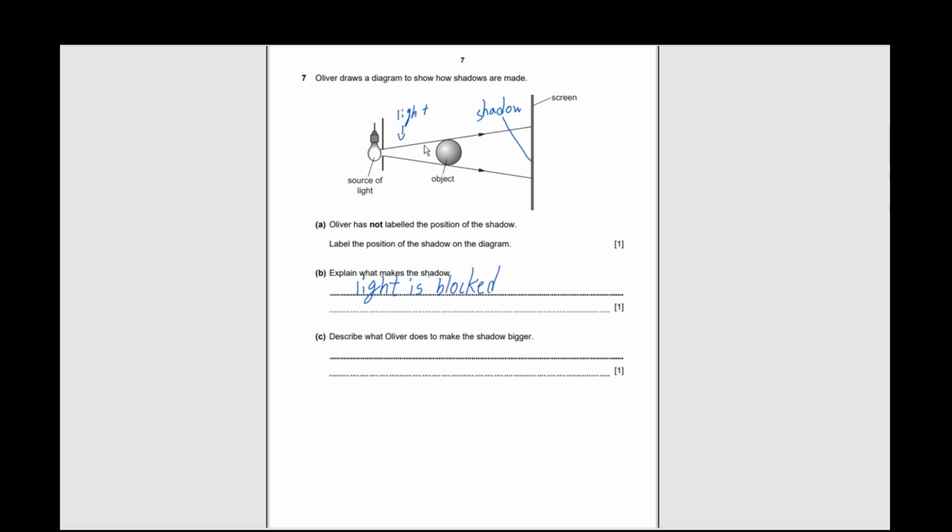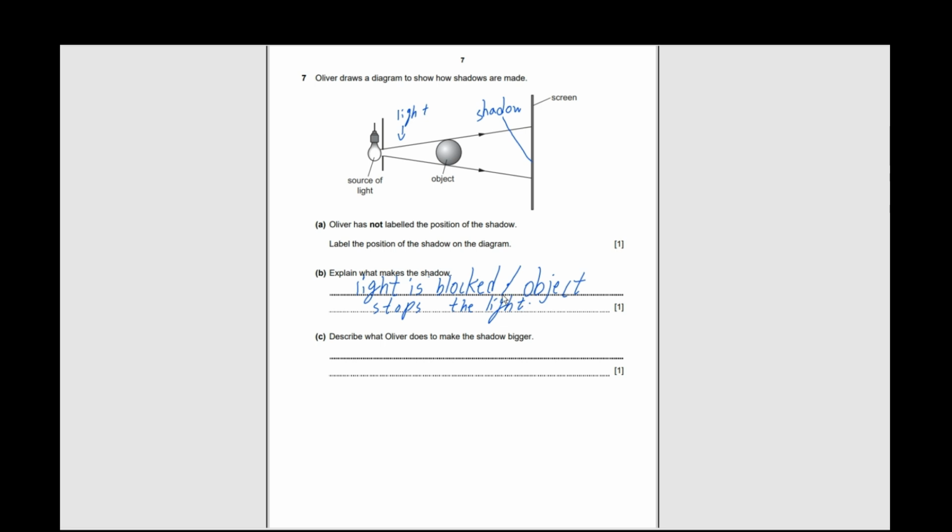Or object stops the light. Yeah, they mean the same thing.